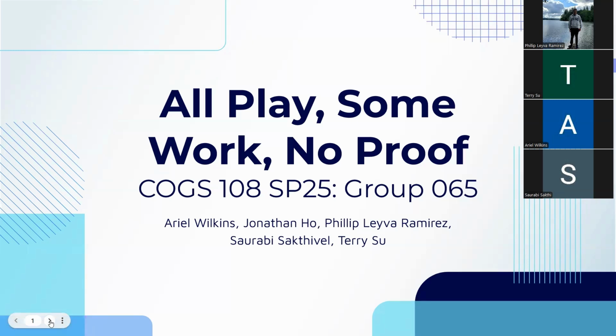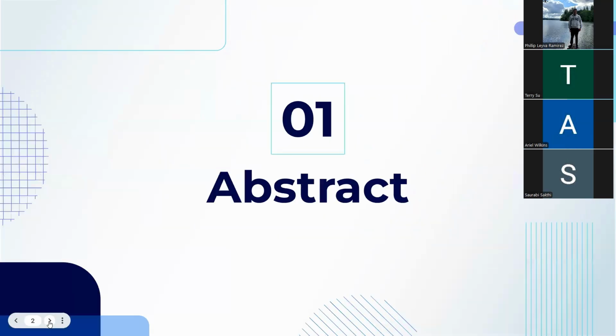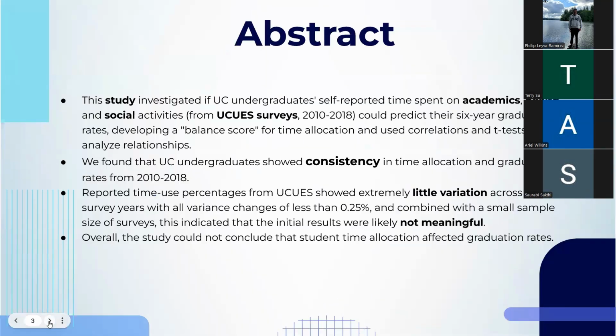Today, we will be presenting on our case study, All Play, Some Work, No Proof. As an overview of our study, we investigated how many hours UC undergraduates allotted for activities relating to academic, health, and social life. By developing a balanced score of their annual time allocation, we aim to observe its correlation to graduation rates. Our findings showed a remarkable consistency in these categories. However, the correlation results were determined to be insignificant due to a low variation in the hours.